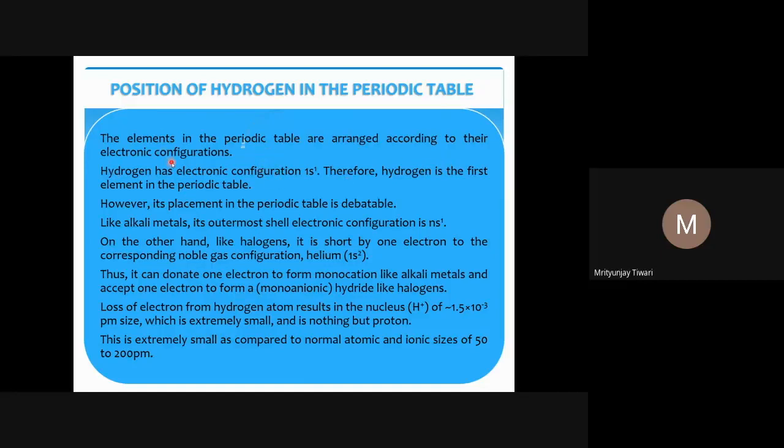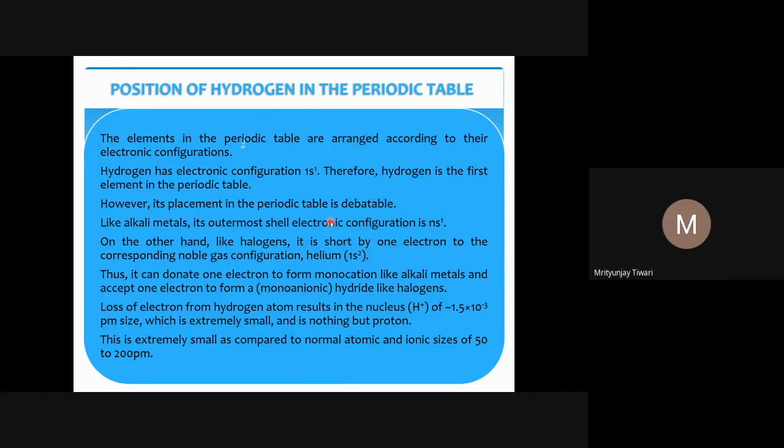The elements in the periodic table are arranged according to their electronic configurations. This is what we know: based on the repetition of the same electronic configuration of the outermost shell, what we call periodicity happens, and that periodicity is also reflected in the chemical properties, and quite a bit in the physical properties as well.